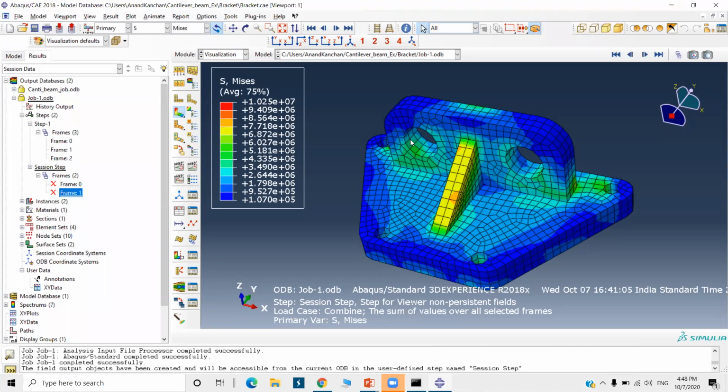Okay, next question is, can we apply the load in our required directions rather than X and Y? Yes, sir, we can apply. We have to define the local coordinate system in Abaqus and select that local coordinate system while applying the load. Here I have worked on the global coordinate system X, Y, Z. When you want to apply load in other directions other than this global coordinate system, you can define the local coordinate system. That is also possible.